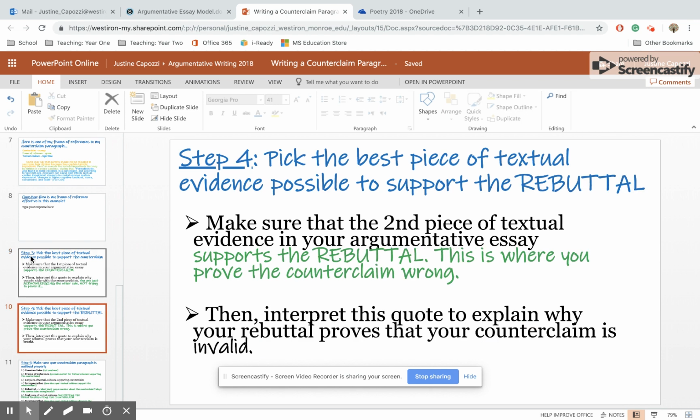Step 4, pick the best piece of textual evidence to support the rebuttal. So your first piece of textual evidence in the counterclaim paragraph is supporting the counterclaim. The second is refuting it, okay? So make sure that the second piece of textual evidence in your argumentative essay supports the rebuttal. This is where you prove the counterclaim wrong, okay? Then you're going to interpret this quote to explain why your rebuttal proves that your counterclaim is invalid, okay?